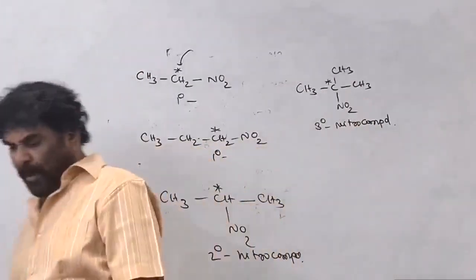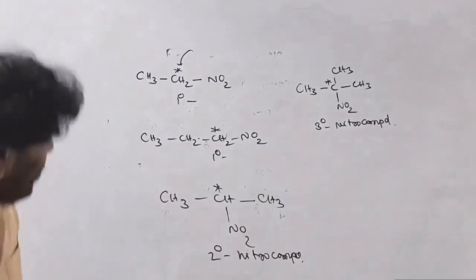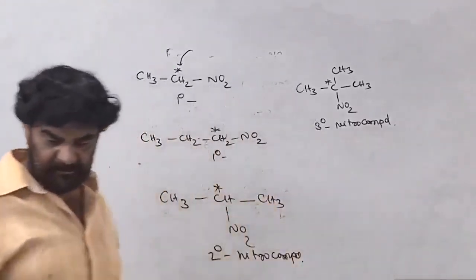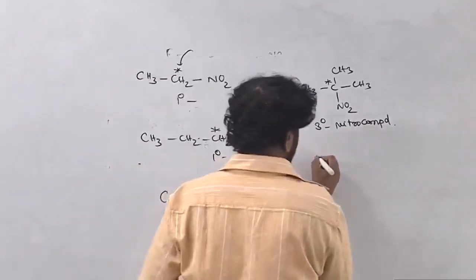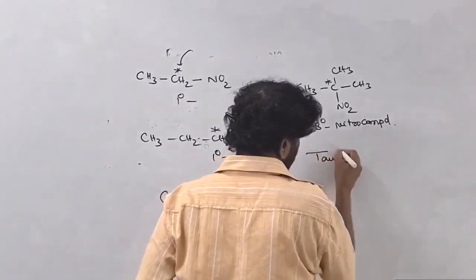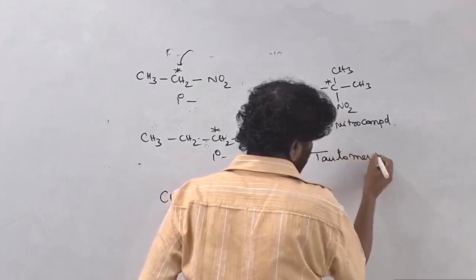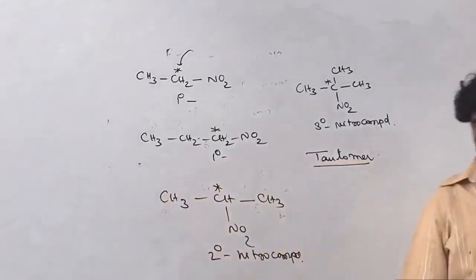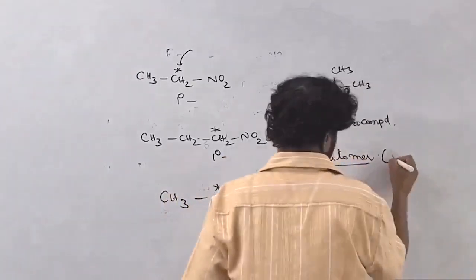Now, the first property of the nitroalkanes is tautomerism. They show tautomerism, which we discussed: nitro, aci-nitro tautomerism.